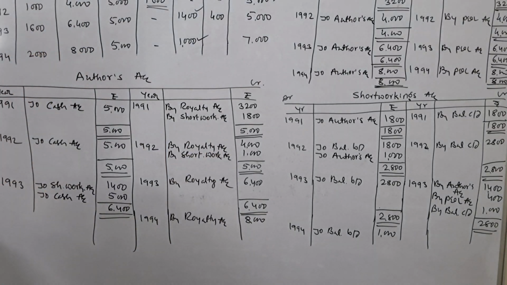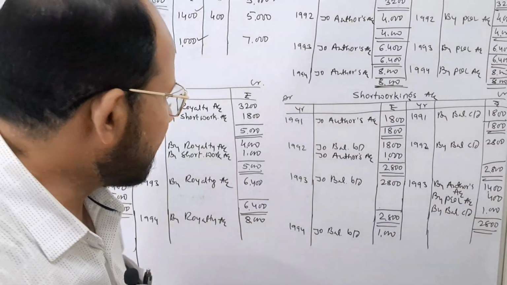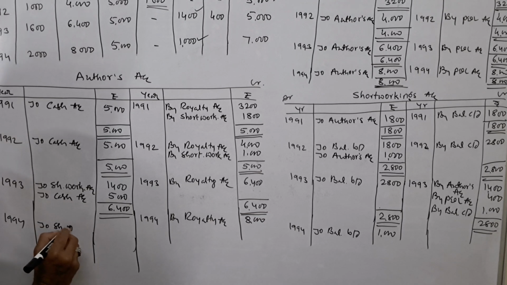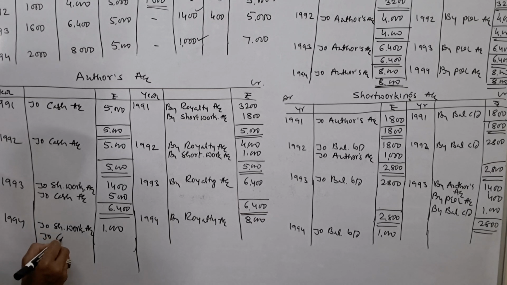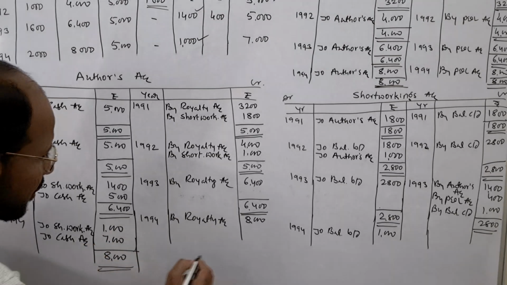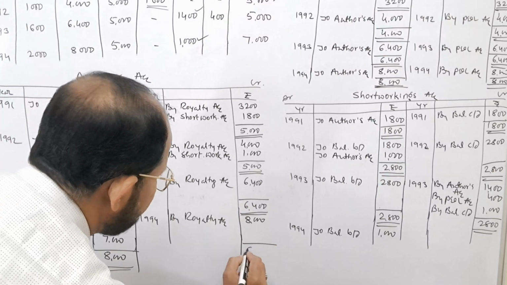That is why here, what we have to do, we have to pass one journal entry, 1994. What is the journal entry? Before making the payment to the author, journal entry is author's account is debited and short workings account is credited. Short workings account, how much amount of short working was recovered? 1,000. Next one is remaining balance paid to author by cash account, rupees how much? Rupees 7,000. Now here account gets closed, 8,000 and rupees 8,000.